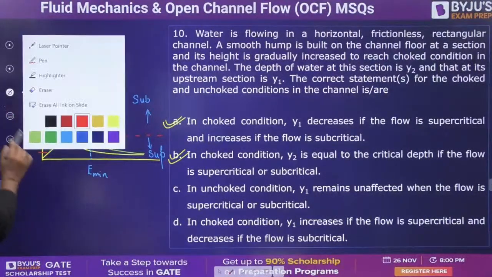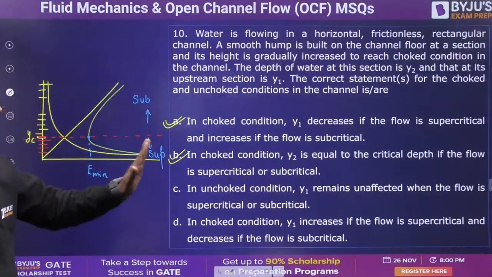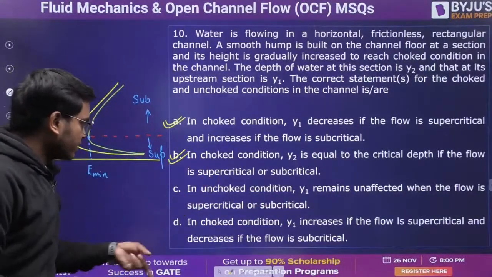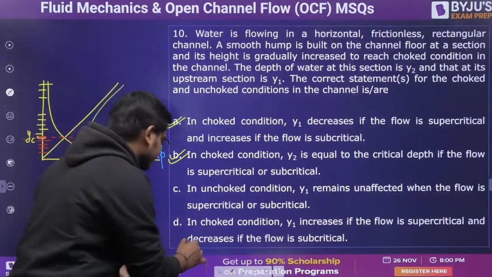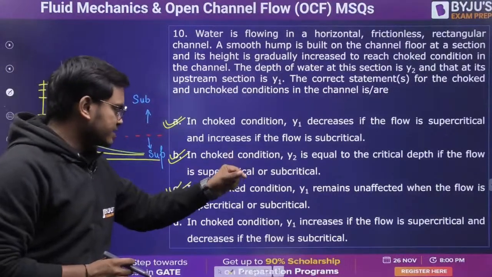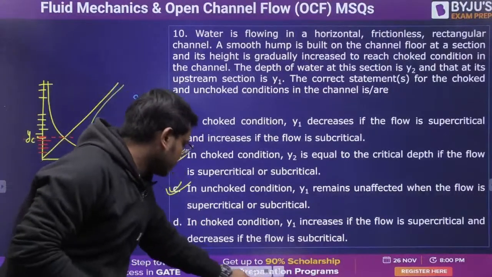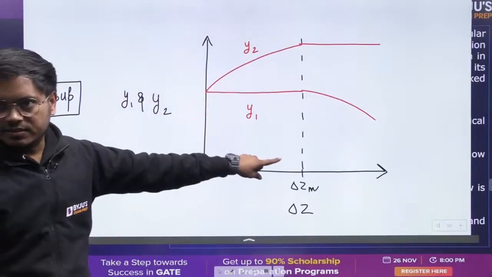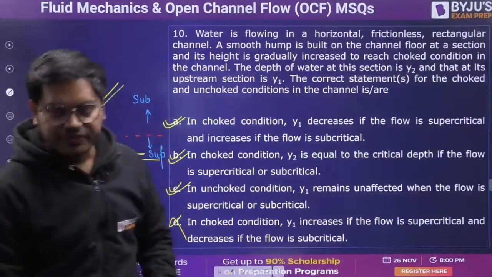So let me tell you the correct option here. In unchoked condition, Y1 remains unaffected when the flow is supercritical and subcritical. That is also true, right, sir? In choked condition, Y1 increases if the flow is supercritical. I think just now we have seen in choked condition, Y1 decreases, right? So option D is wrong. So A, B, C are definitely correct.